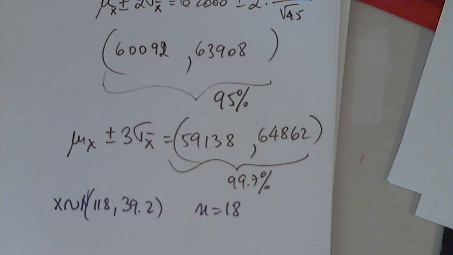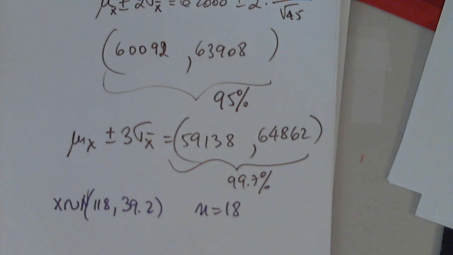Anyone would like to tell us the mean? 118 is the mean of the population, always. And now the standard deviation, rounded to 3 decimal places. What will you divide?